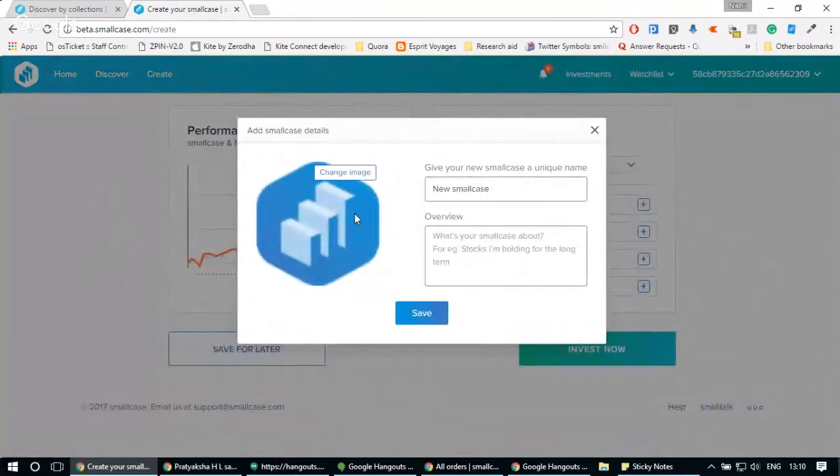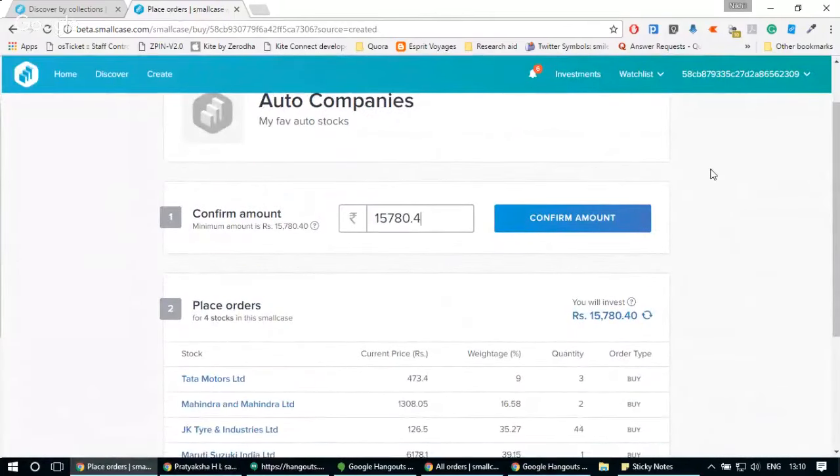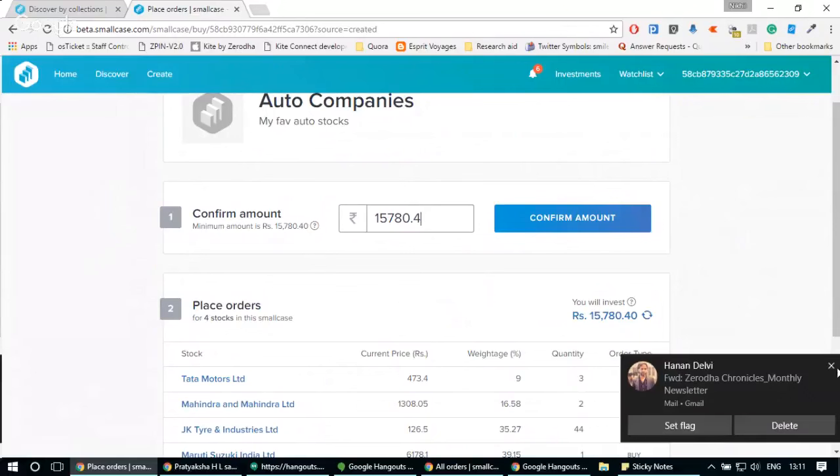If you want to give a unique image to your smallcase, you just need to click on change image and you can upload the image directly from your desktop. Let's say I give the name auto companies, and my favorite auto stocks as the description, and I can click on save. Now, as you can see, we have calculated the minimum investment amount that is required to maintain the weighing scheme which you selected on the last page. If at this point you want to invest more in this smallcase, you can specify the amount. Let's say I just want to continue with the same amount.